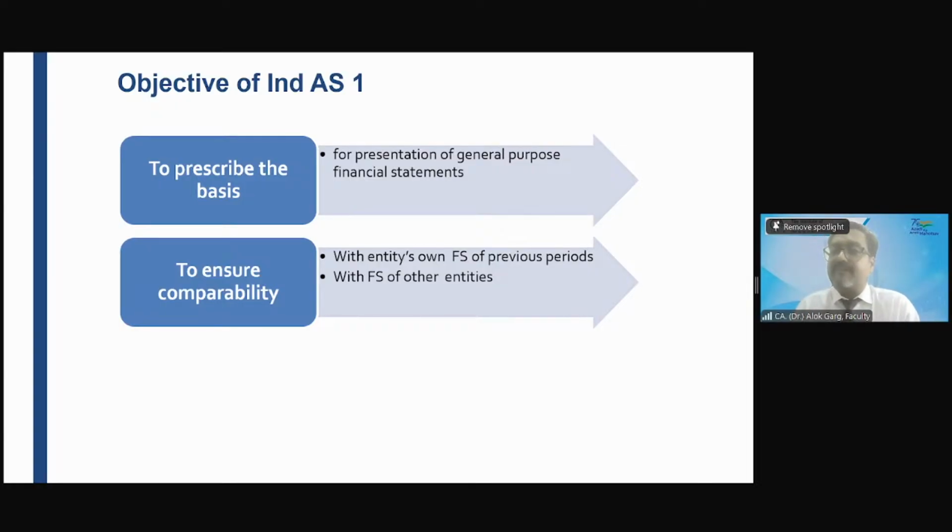For example, if you download the annual report of Bharti Airtel, Reliance Industries, and Vodafone Idea, each is a separate company, a separate group. Reliance Group belongs to Mr. Ambani, Vodafone Idea belongs to Mr. Birla, Bharti Airtel belongs to Mr. Sunil Bharti Mittal. Different person, different group, different geography, different locality. But when you download all these three annual reports, in the financial statement, what is the first component you will find?